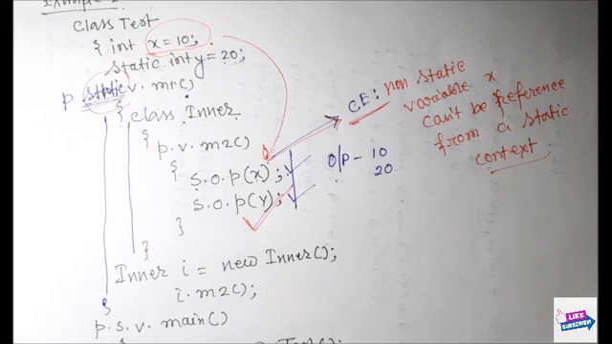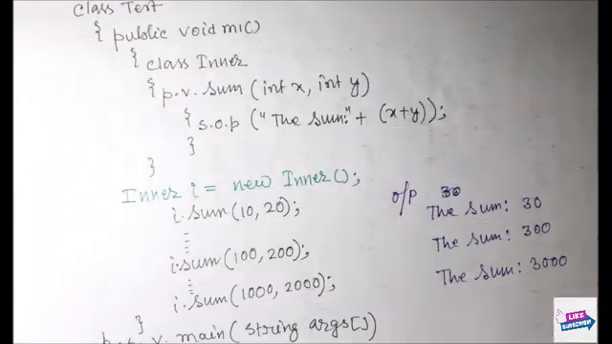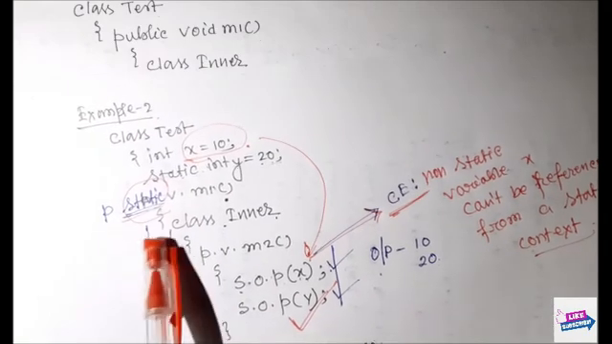So, from this example we can understand 2 points, that we can declare a method local inner class, and the method may be an instance method. In the first example I discussed, this is the instance method of the class, but in this example this is my instance method, and here this is my static method.